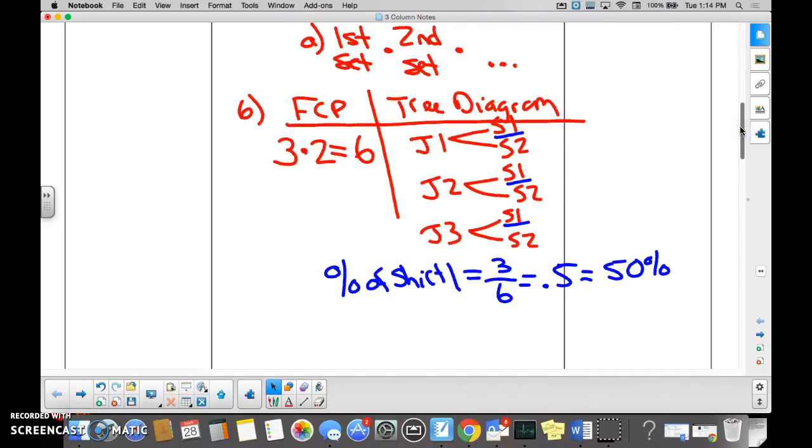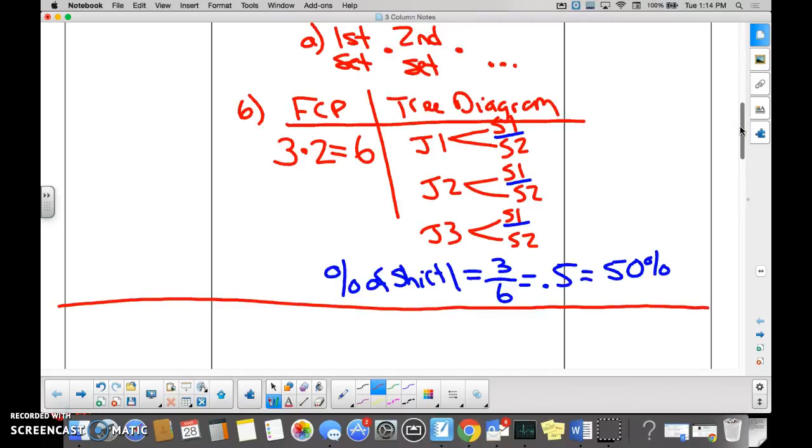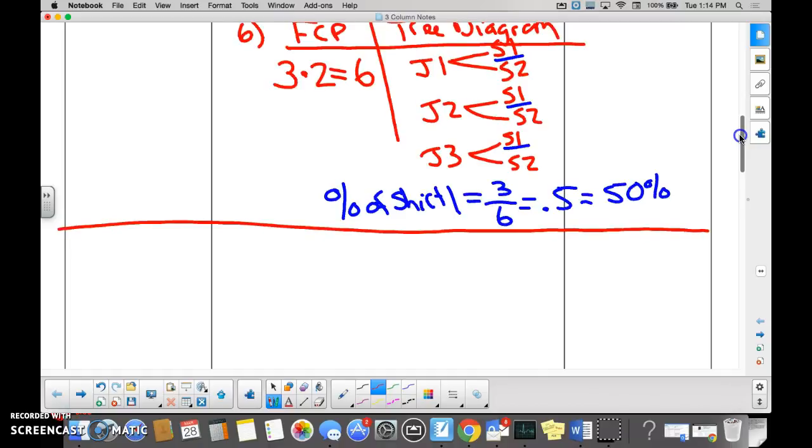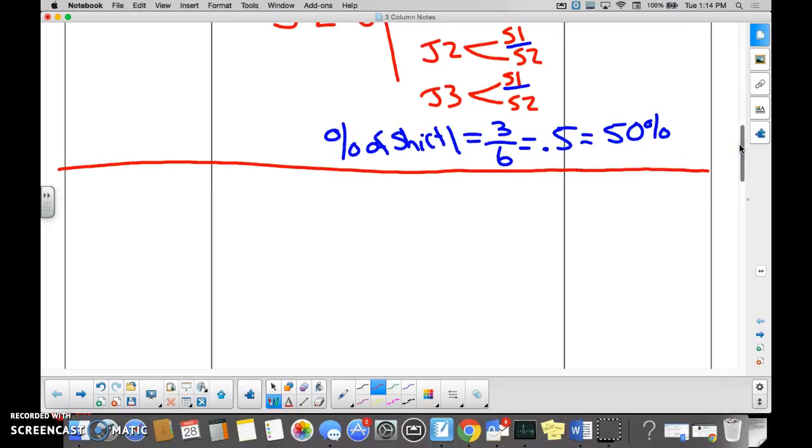So that was representing outcomes. You guys staying up with me? Yes. Okay, good. Then we moved into 11.3 and 11.5. And they were independent and dependent events, which we called compound events, right?